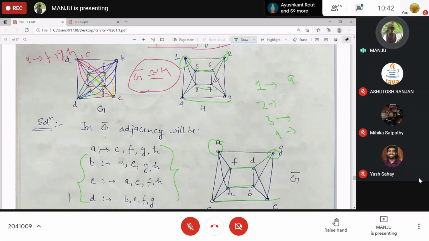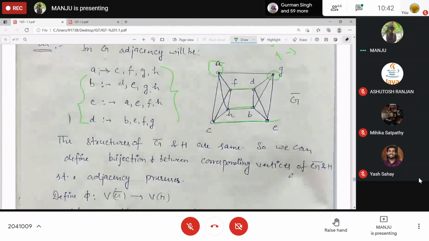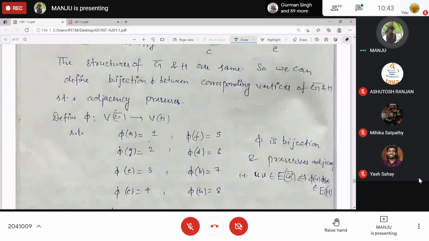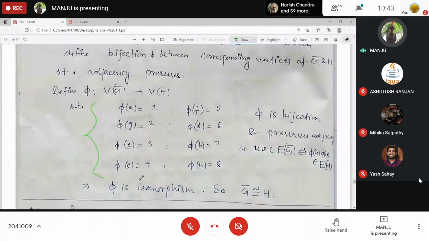And as you can see, adjacency is also taken care of because corresponding goes to corresponding. As we have redrawn this graph, obviously this will be isomorphic, and the corresponding edges as well as corresponding vertices will be mapped. Clear? One-to-one and onto, bijection, right? That is what I have defined here.